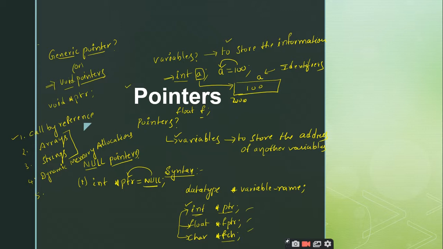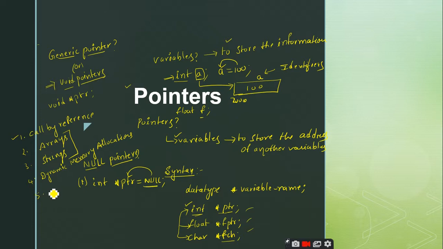When they return an address, we need pointers. We cannot store addresses inside ordinary variables; we have to store them inside pointers only. So the base address that malloc returns after allocating memory successfully should be stored inside a pointer variable. You cannot have dynamic memory allocation without pointers.